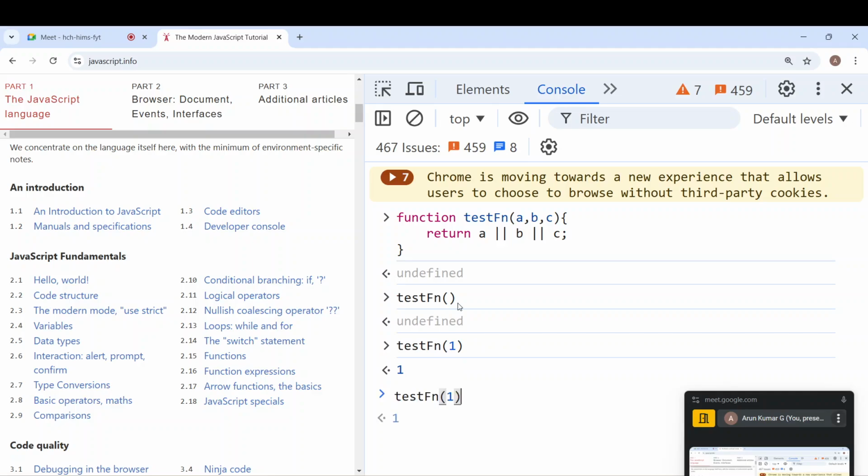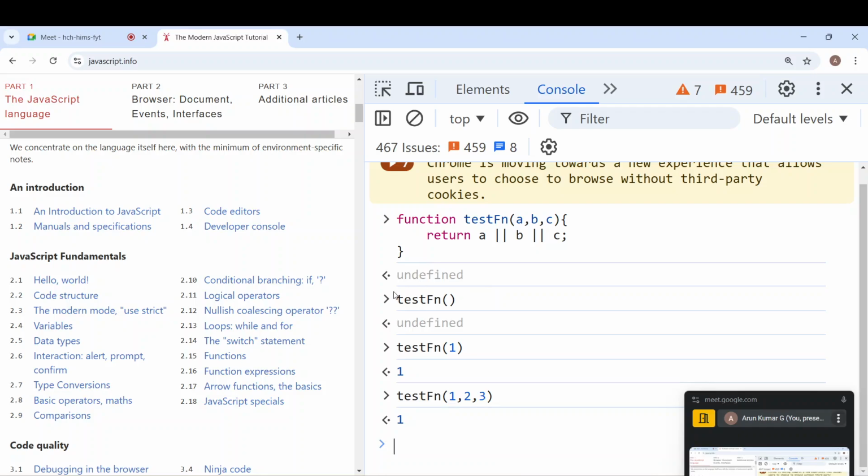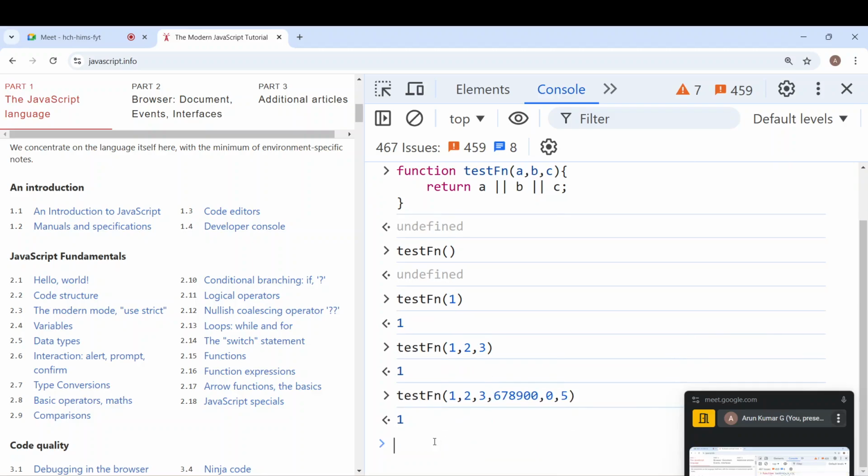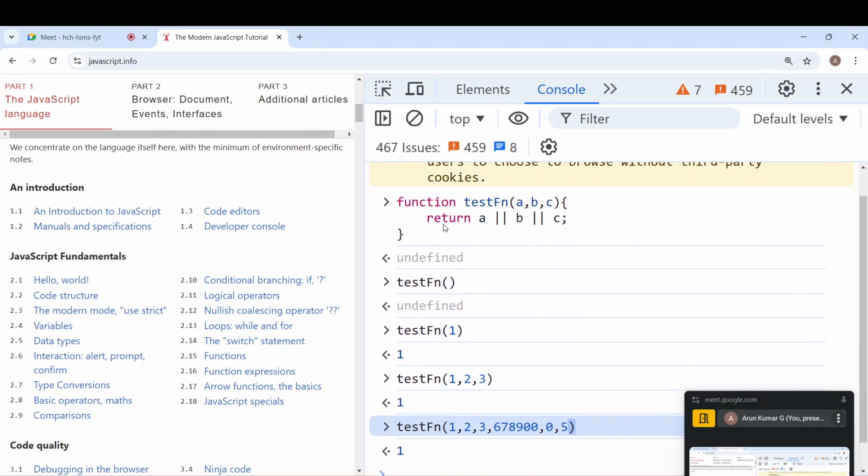I can pass it even two values or three values. So it doesn't even throw an error. Did it throw an error here? No. Did it throw an error here? No. B is missing, C is missing. Did it throw an error with 1, 2, 3? You passed more. Or let's say if I pass 1, 2, 3, 4, 5, 6, 7, 8, it doesn't even complain that you have passed extra arguments. So you pass less, you pass more, you don't have issues. But this is how we can invoke the function.